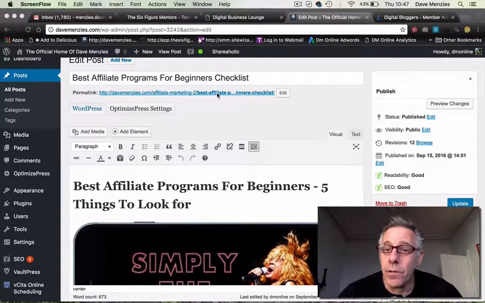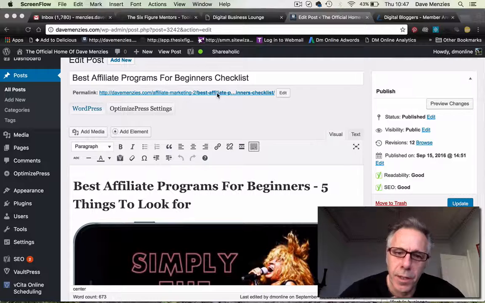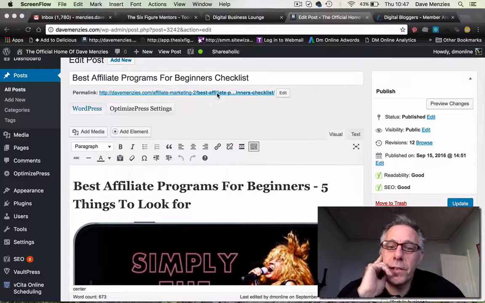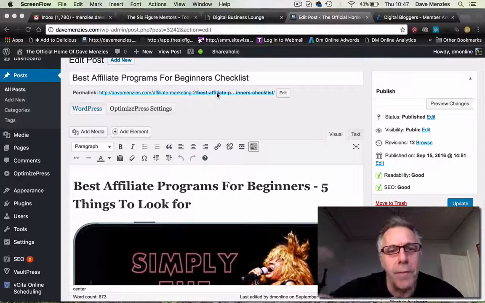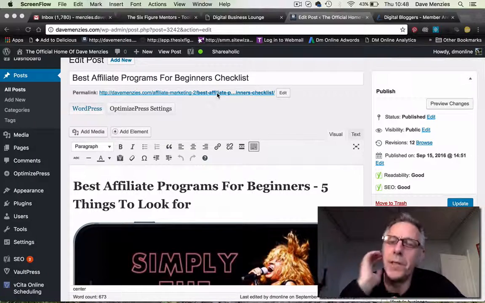But the way you can get around that is to basically tell search engines on the platform that you're copying to that this is actually the original here. So basically it shows that you are the author of that piece of content, and although it's appearing somewhere else, you're not trying to spam the system or game the system by getting search engine credit for the same piece of information which is already appearing somewhere else.